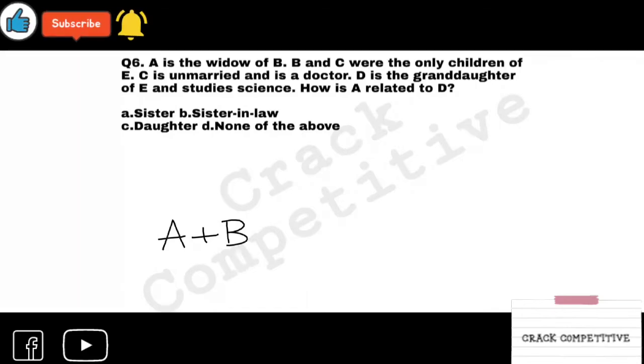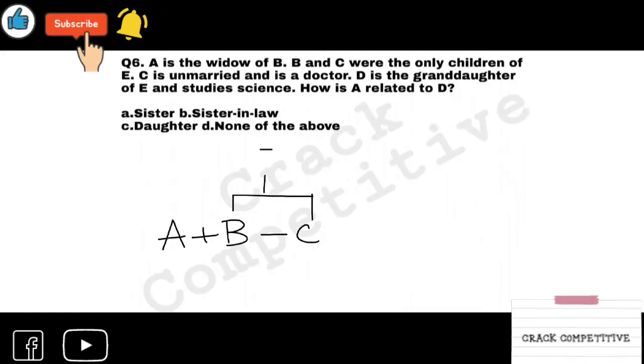We don't know anything else in the first sentence. B and C were the only children of E. So B and C are children, means they are brother and sister, or brother and brother, whatever you say. Only children of E, right?